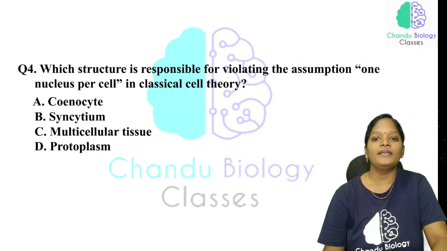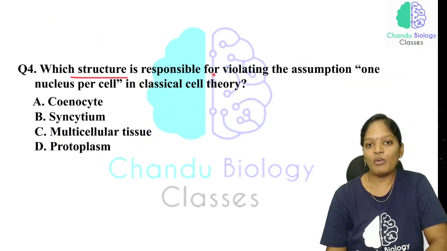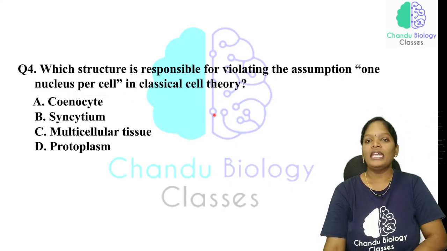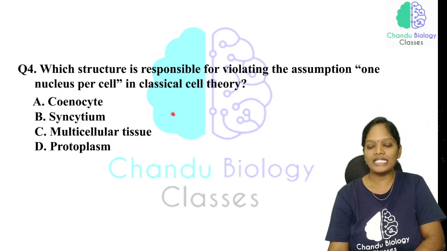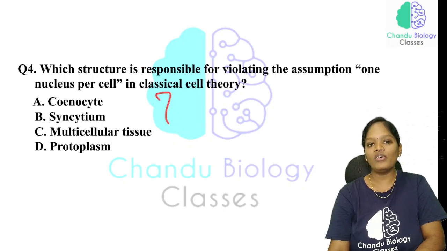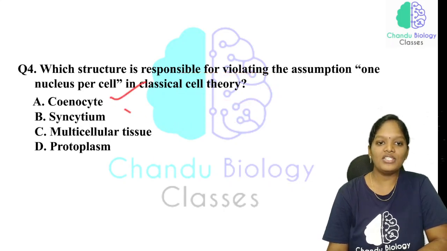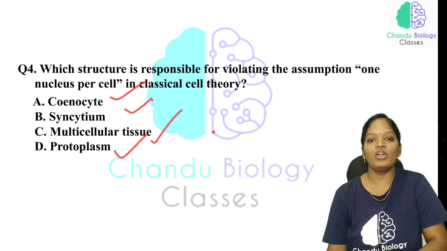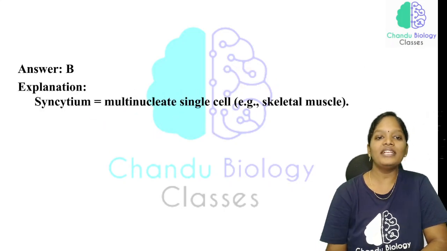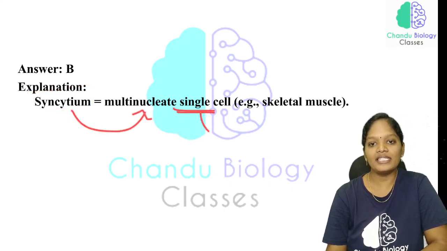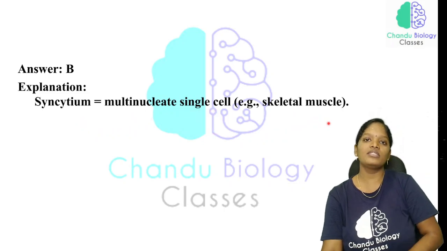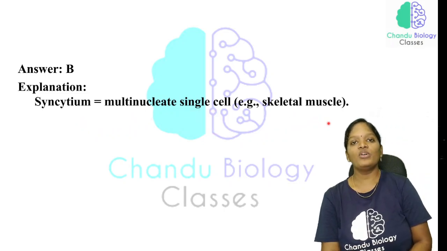Now, the fourth question: which structure is responsible for violating the assumption of one nucleus per cell in classical cell theory? The classical cell theory proposed that one cell has only one nucleus. Which of the following structures violates it? Coenocyte, syncytium, multicellular tissue or protoplasm. The right answer is the syncytium. As we have studied before, a syncytium is a multinucleate single cell, present in the skeletal muscle. So this violates the statements of classical cell theory.